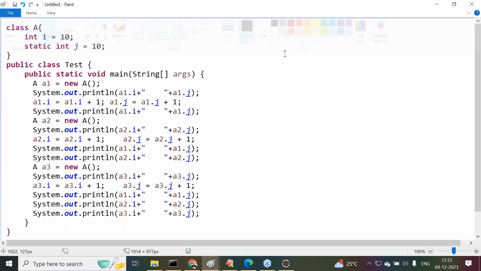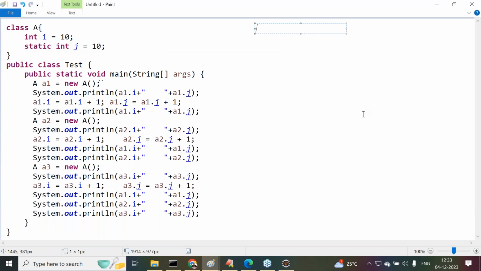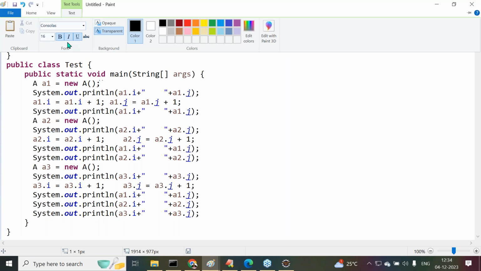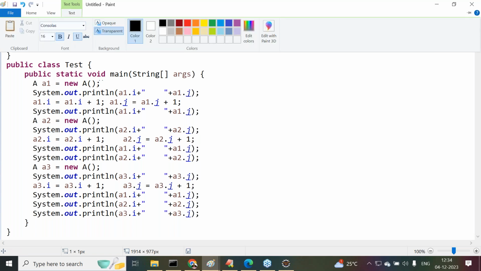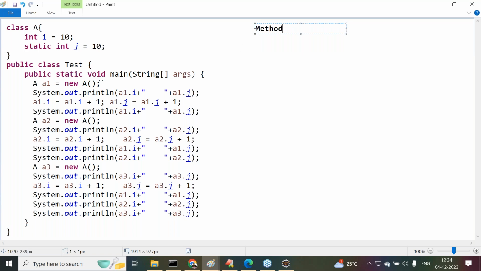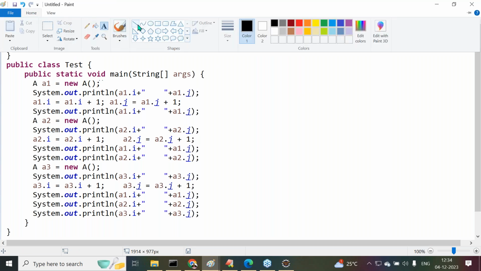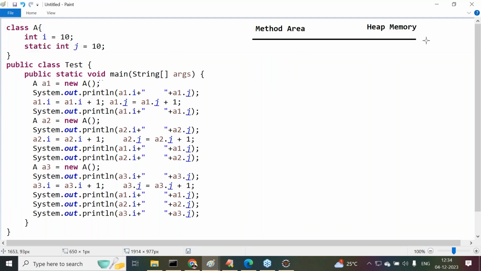Now this is their method area. Method area. Now this is what I'm telling to you, heap memory. Method area and heap memory. See this?